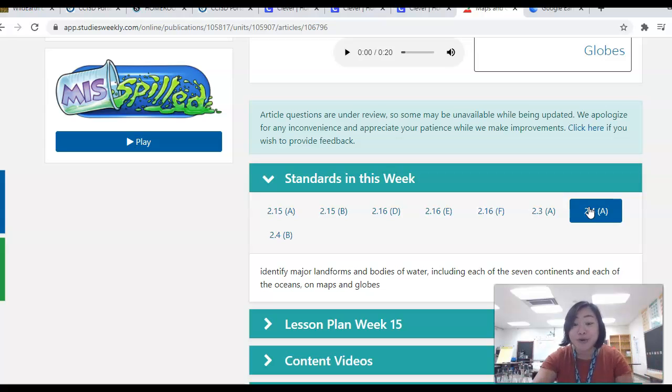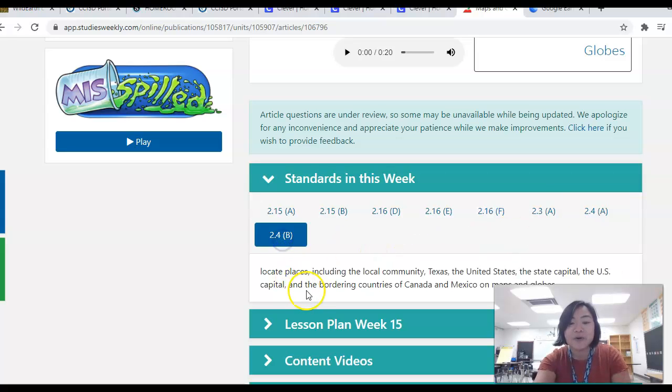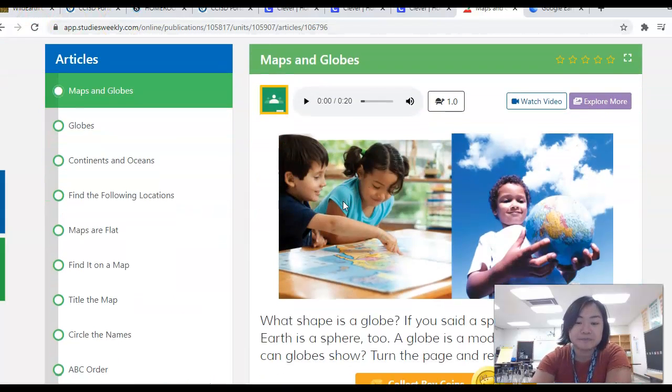This is so cool. And then 2.4b, locate places including the local community, Texas, the United States, the state capital, the U.S. capital, and bordering countries of Canada and Mexico on maps and globes. So we're going to be looking at countries, cities, and states. We're going to be looking at a whole ton of places on maps. So let's go ahead and get started for today.